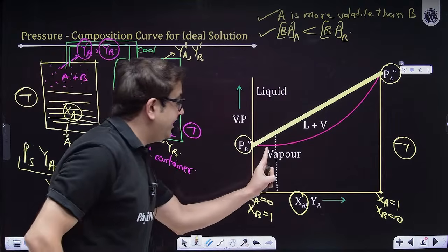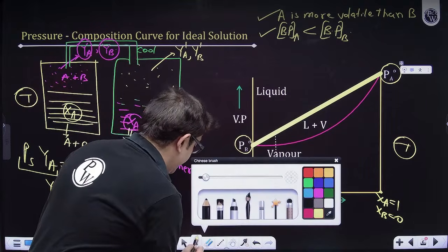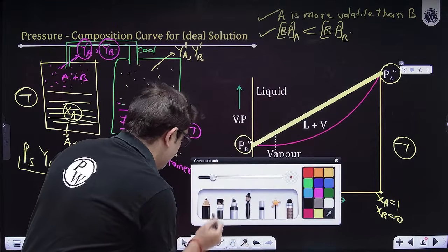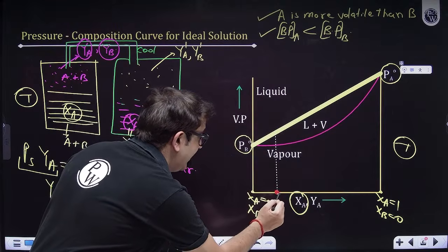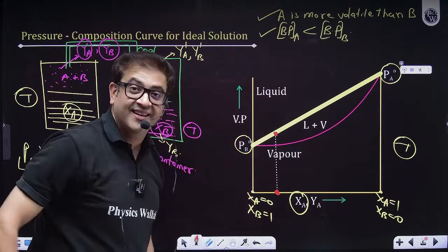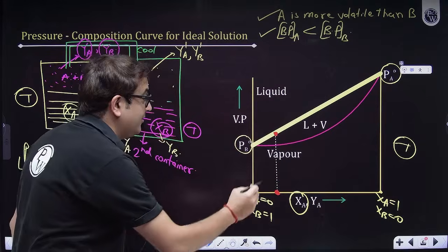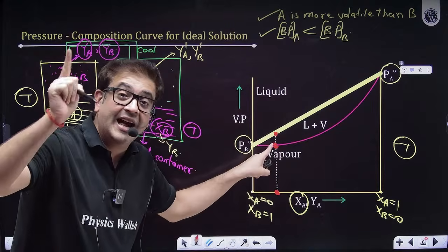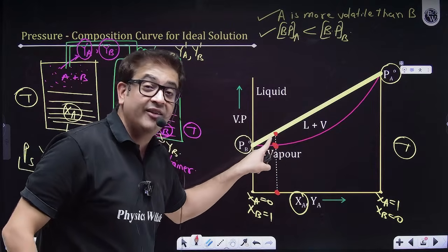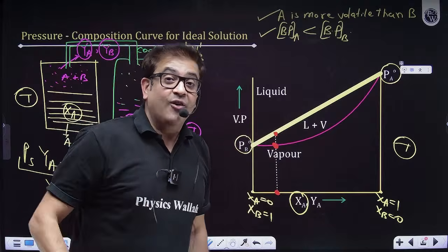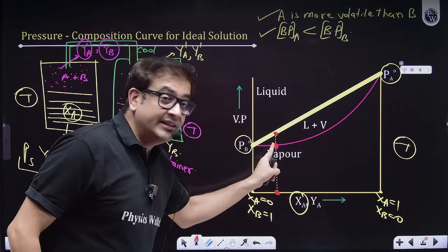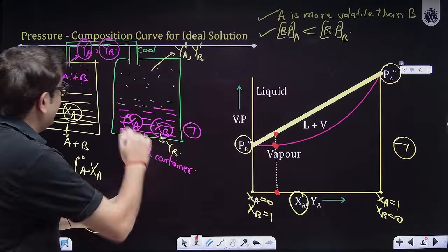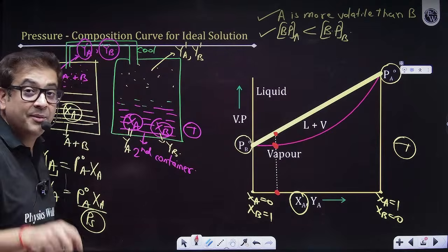So corresponding to each value of XA, I can have some total pressure. And corresponding to that total pressure, I will definitely have some value of Y. Beta, this pink line is that point, which is the corresponding value of Y. Now what I'm doing? I am converting these YA vapors and condensing them and making them a new solution.